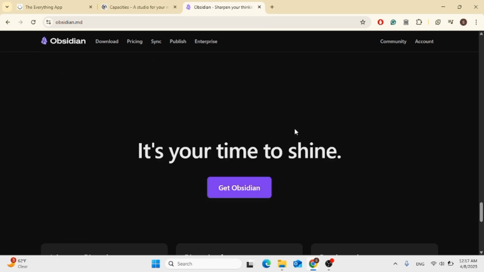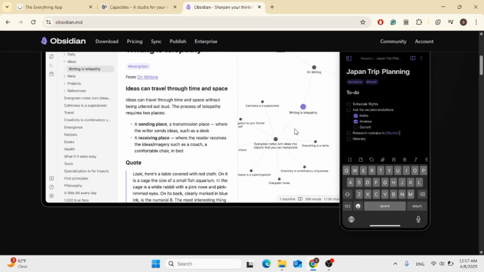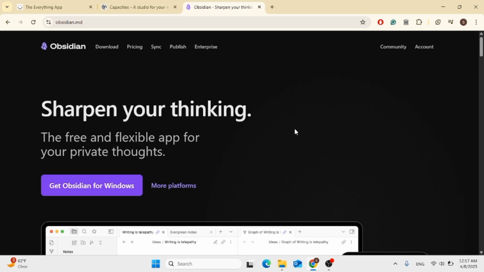So, who wins? Anytype for privacy and offline structure, Capacities for creative knowledge flow, and Obsidian if you want total control and customization. So, this was an easy review.